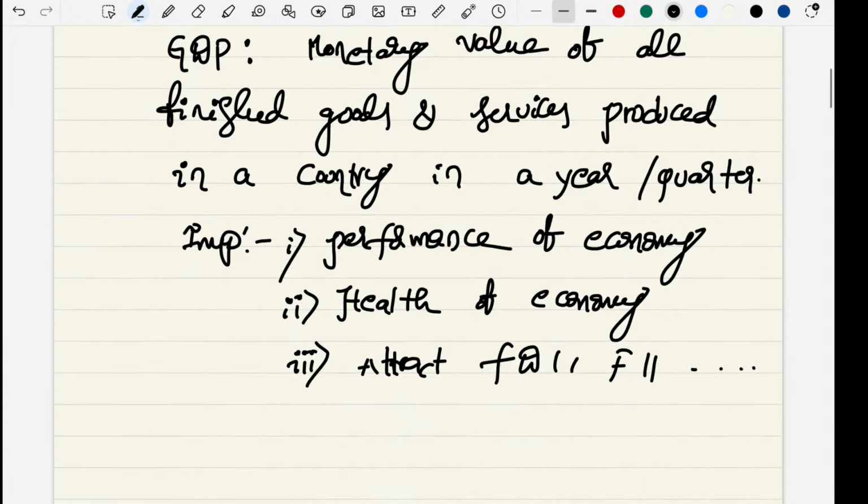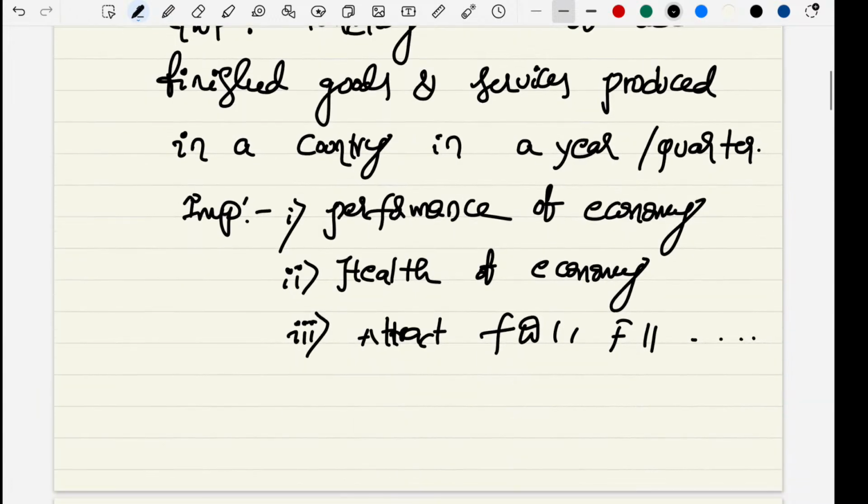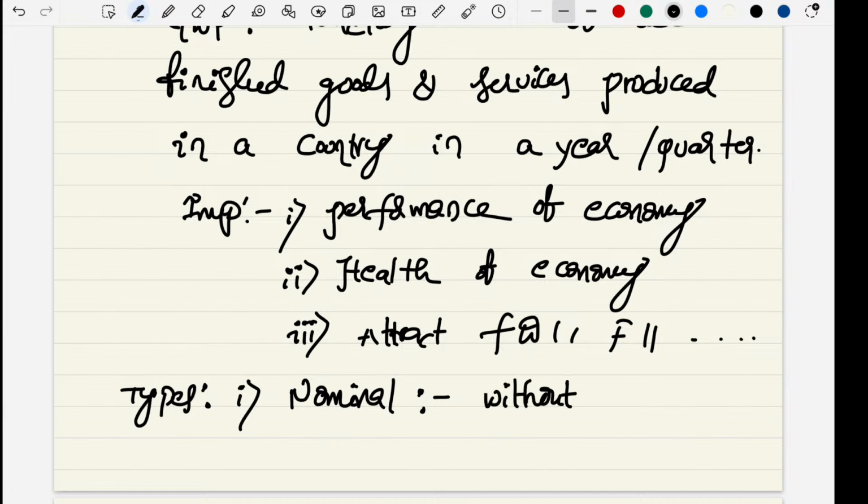In GDP, let's talk about the types. We have three types of GDPs. One is nominal GDP. Here we don't consider inflation. It is calculated without inflation as per the definition of GDP, at current market prices without adjusting for inflation.